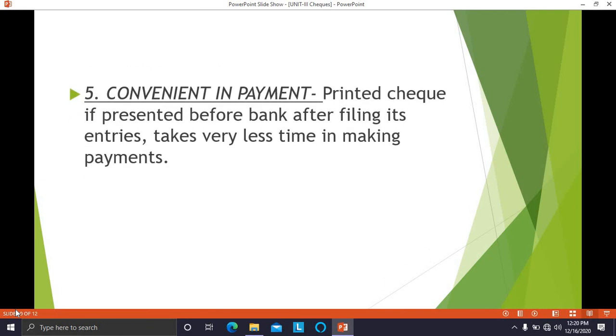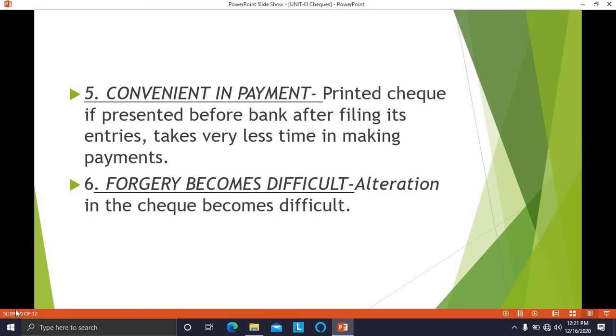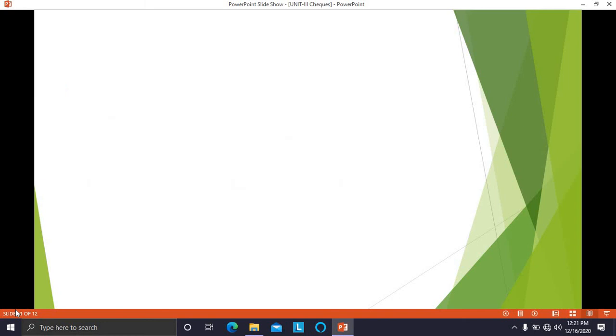Convenient in payment. A printed check, if presented before the bank after filling its entries, takes very little time in making payments. After you fill all the entries in the check, it can be immediately honored by the banker. Forgery becomes difficult. Alteration or any changes in the check become very difficult as the checks are in printed format. So these are the advantages of a printed check.